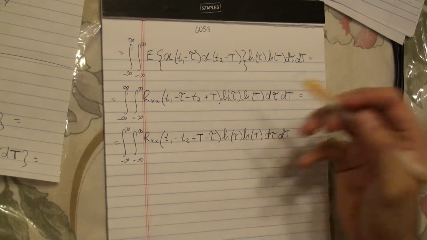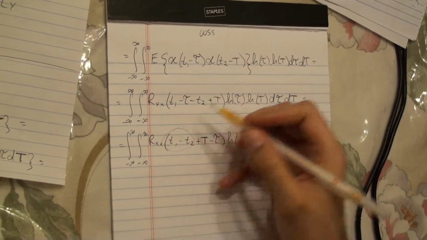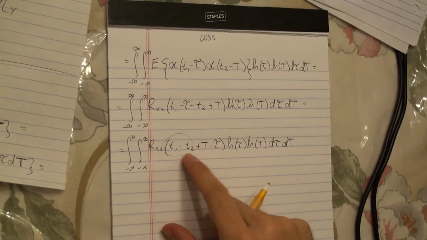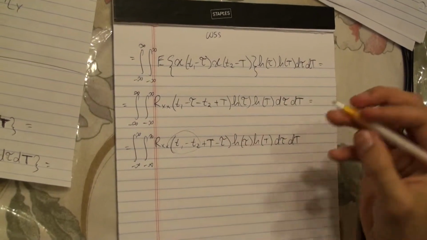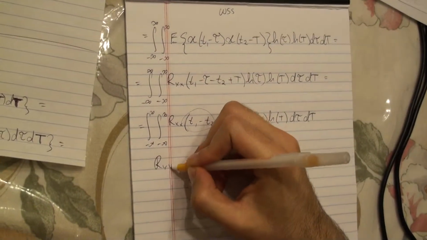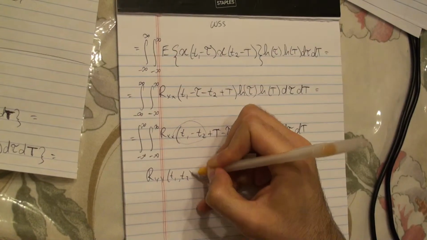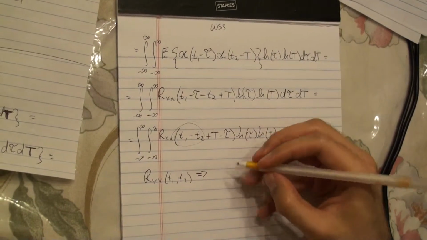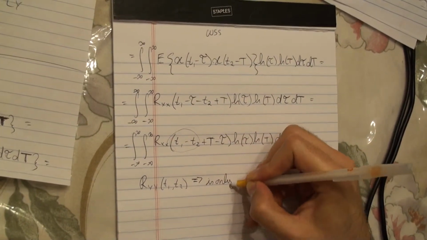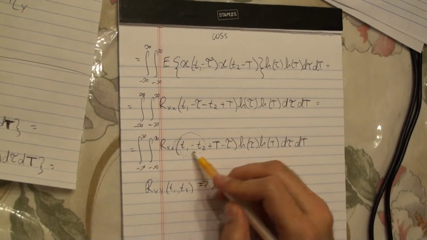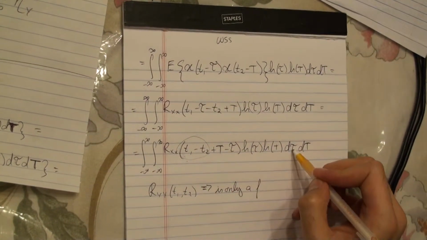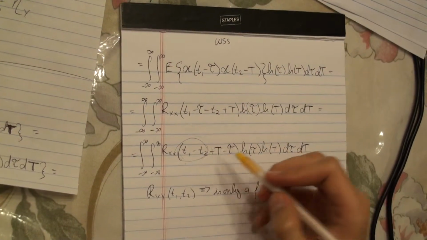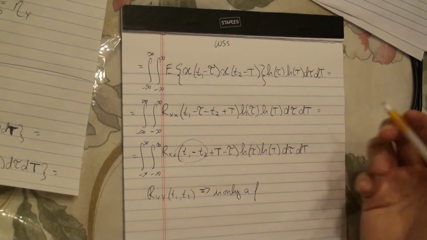It's only going to have the other two, t1 and t2, because we haven't integrated those out, and they're going to appear in this difference.